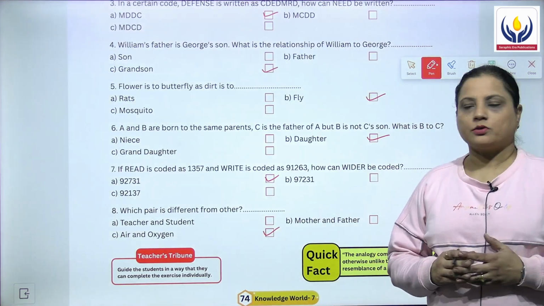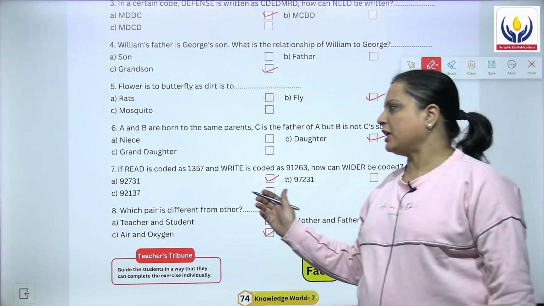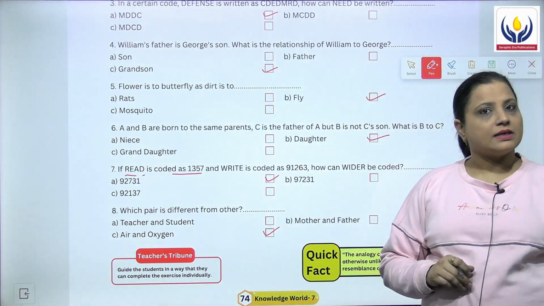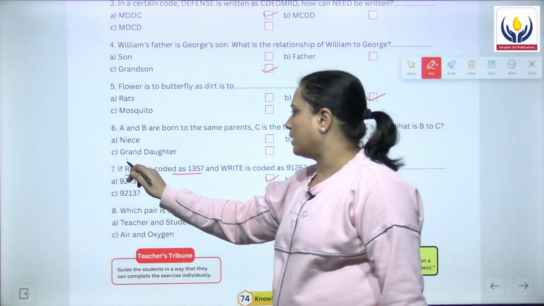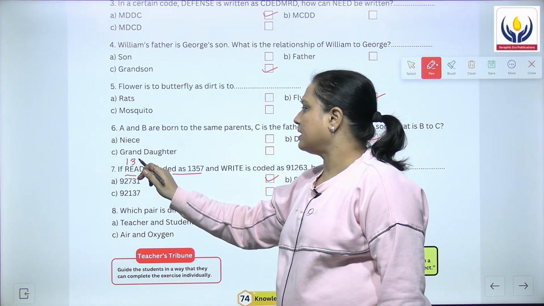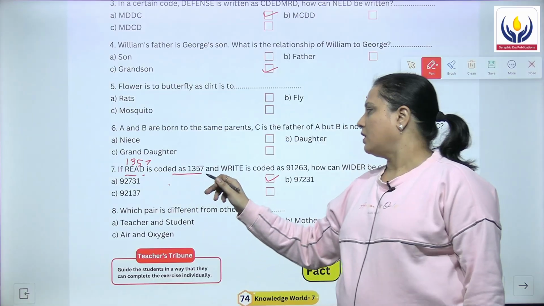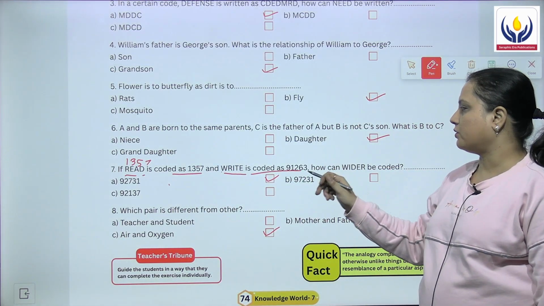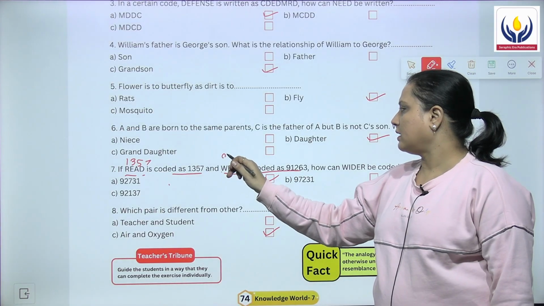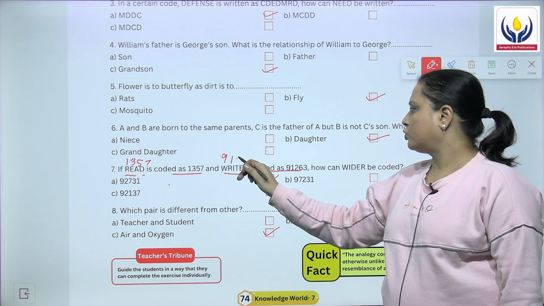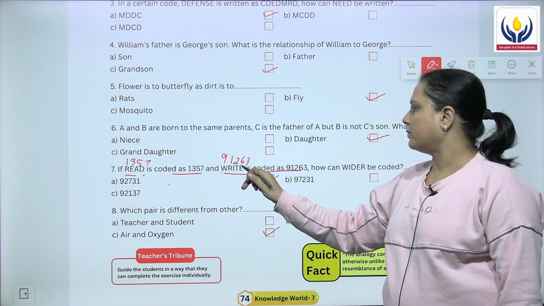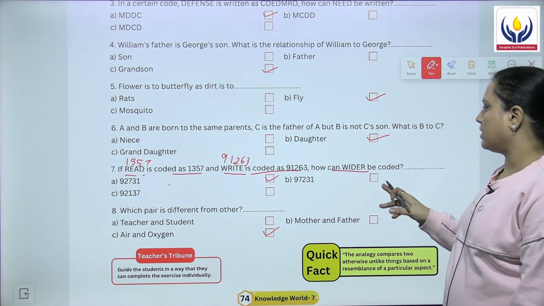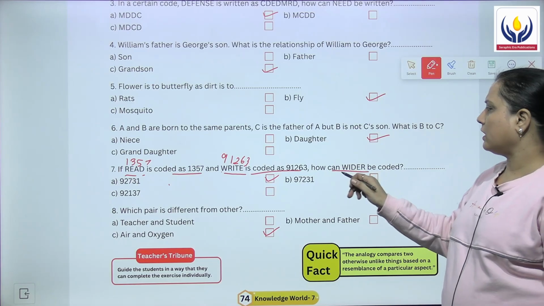Moving on to the seventh question now. It says that if READ is coded as 1, 3, 5 and 7, that means R is 1, E is 3, A is 5 and D is 7. And right is coded as 9, 1, 2, 6, 3. Right को किस तरह कोड किया है? 9, 1, 2, 6 and 3. How can wider be coded? Wider को कैसे कोड करेंगे?